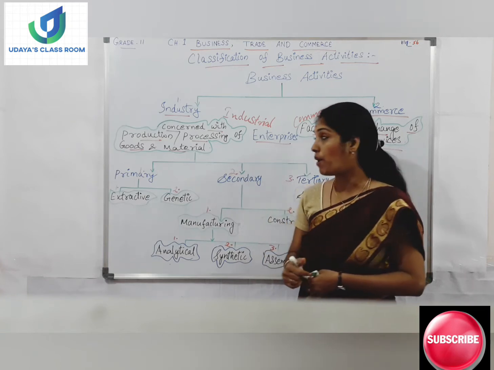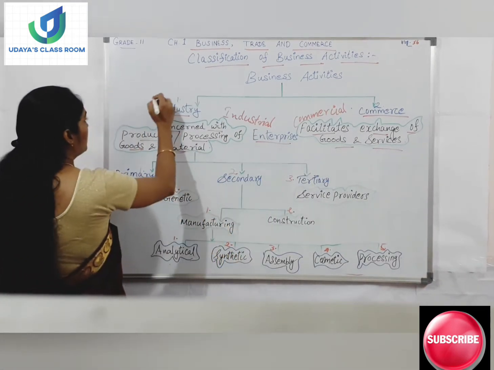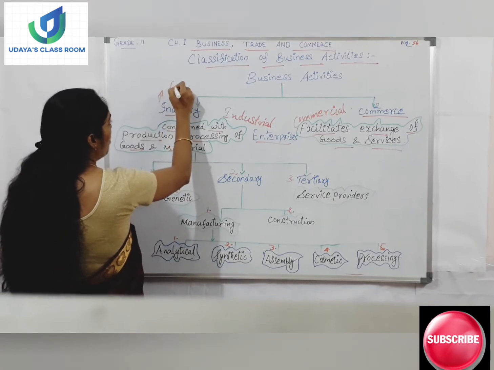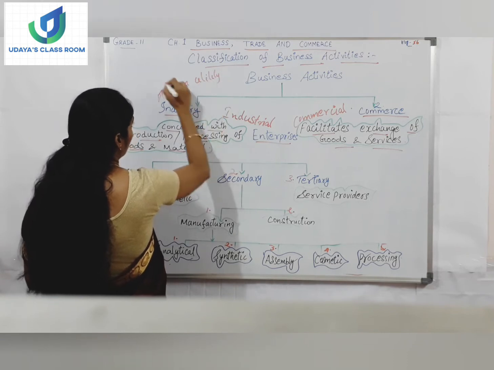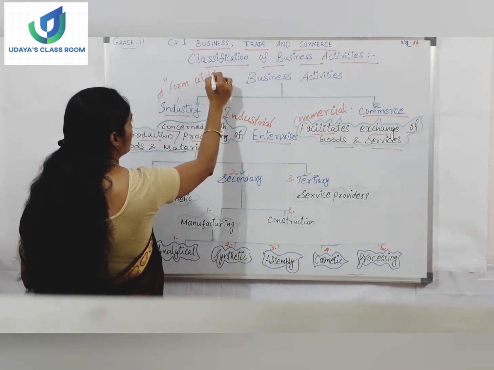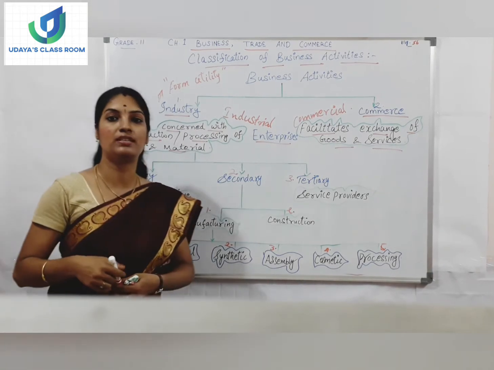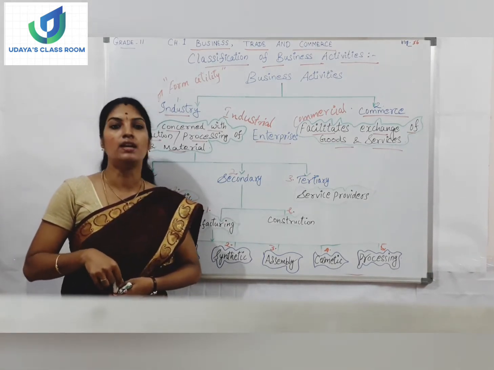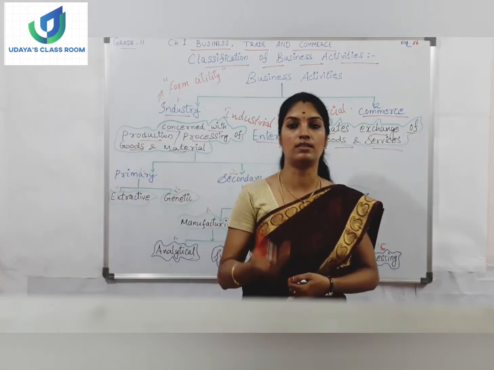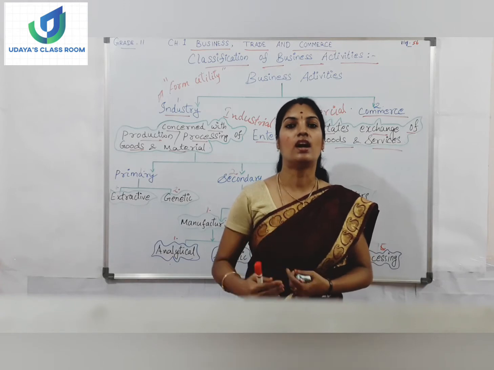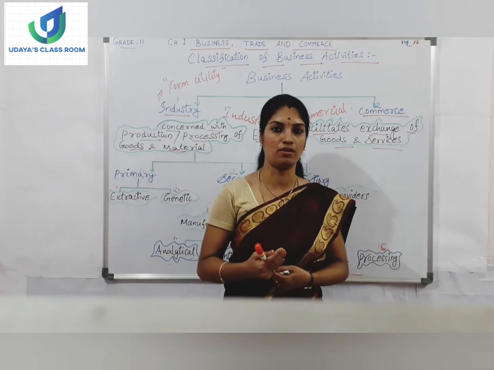Okay, and apart from that, what is the industry doing? Industry is creating form utility. How is the industry creating form utility? Because it is involved in the conversion of factors of production into forms that are required by consumers, right?